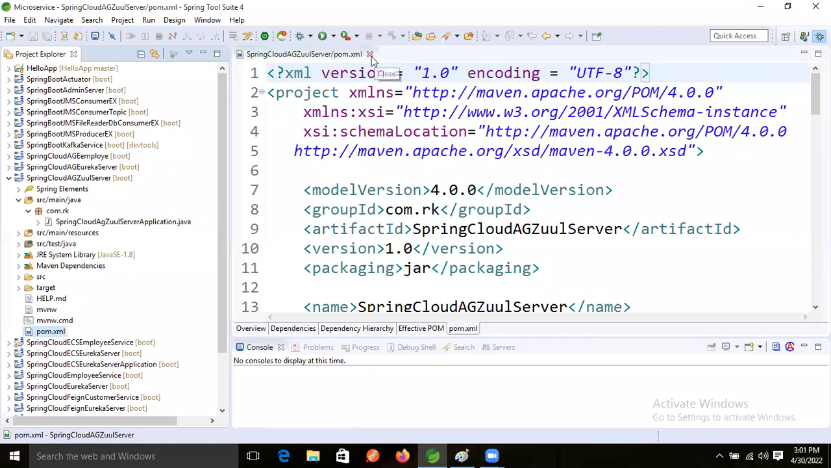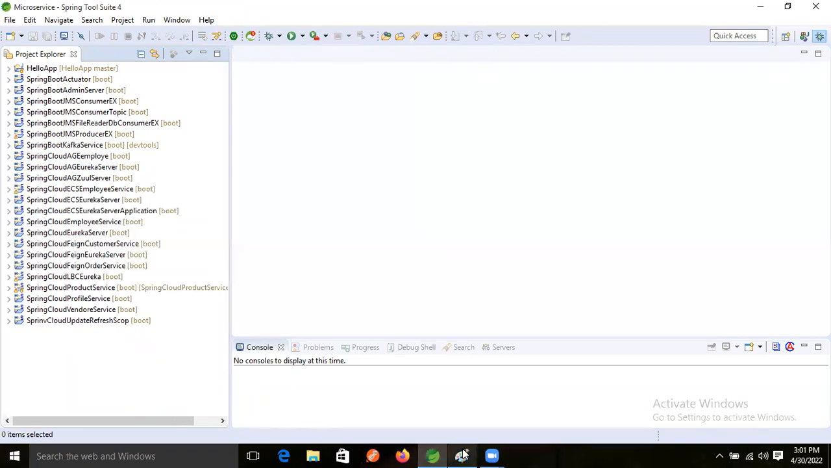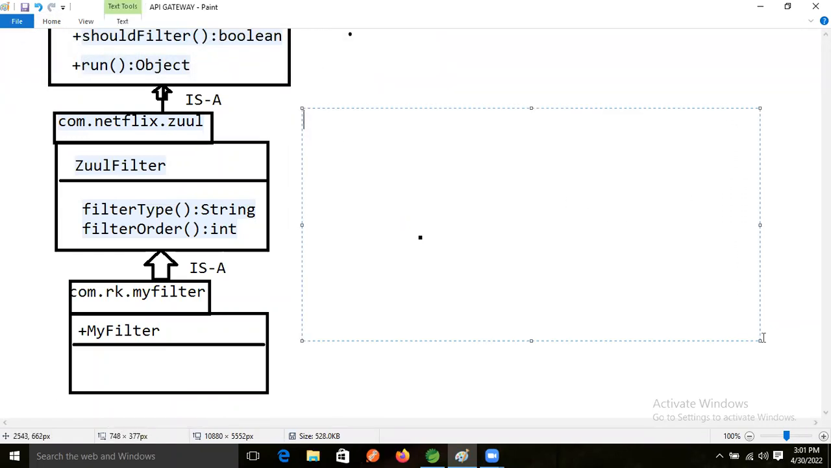So this time we will apply the filter in our application. Let's see the coding part of the Zuul filter. Coding steps for filters, we will see this.